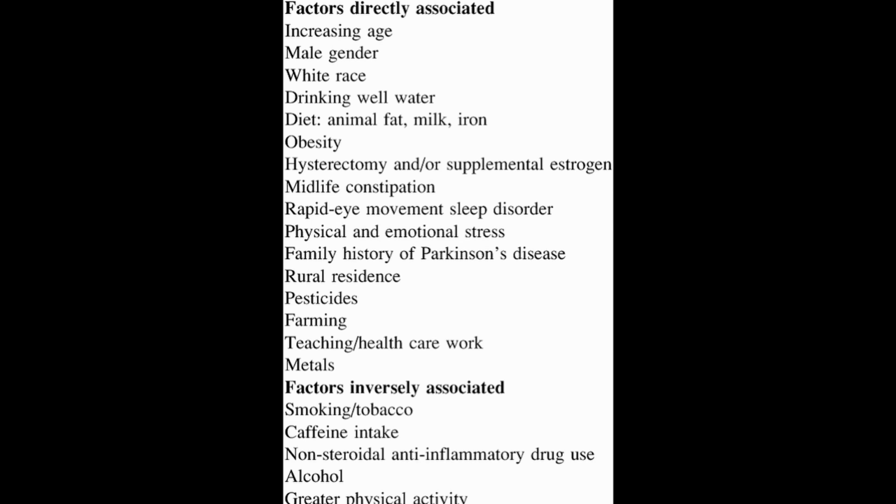The next one is physical and emotional stress, family history of Parkinson disease, rural residence, pesticide, farming, teaching, and healthcare work matters. So these are the factors associated with Parkinsonism. The factors inversely associated with it are smoking, tobacco consumption, caffeine intake, non-steroidal anti-inflammatory drug use, alcohol, and greater physical activity. So these are the factors of Parkinsonism.